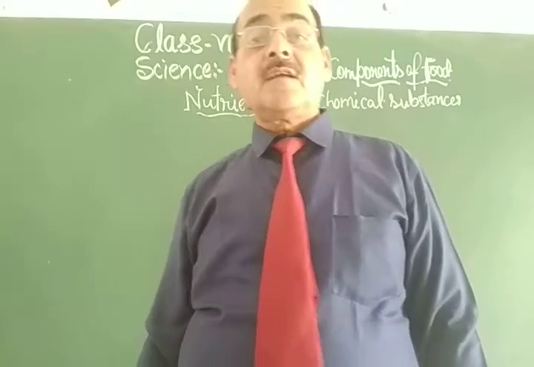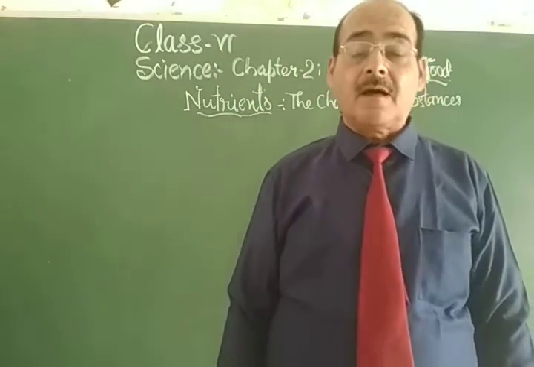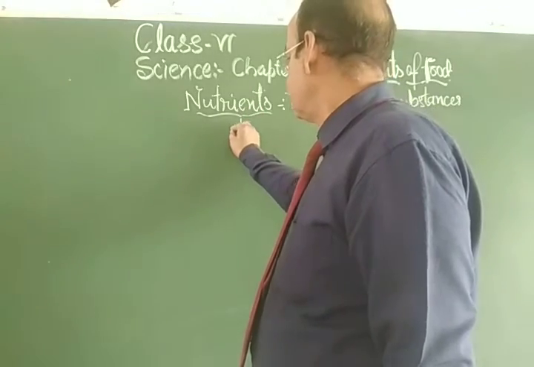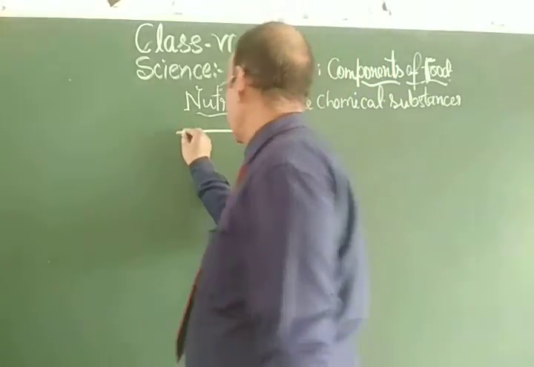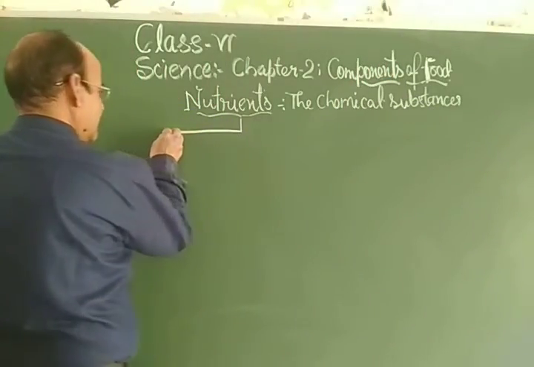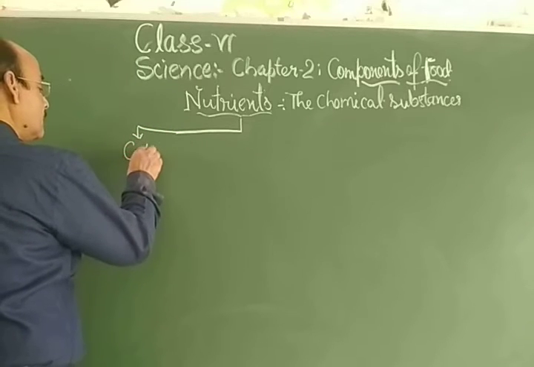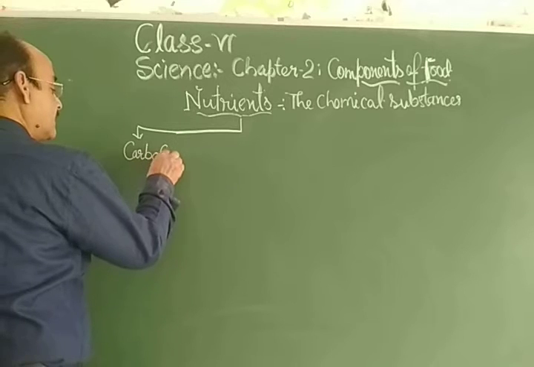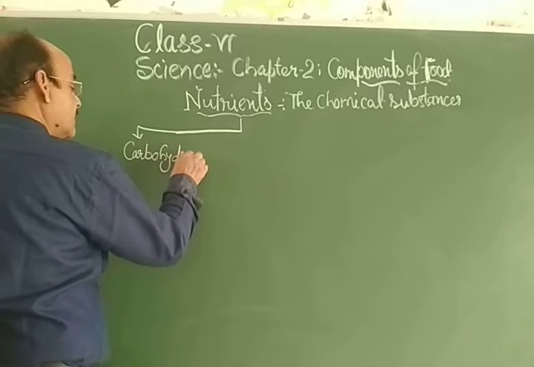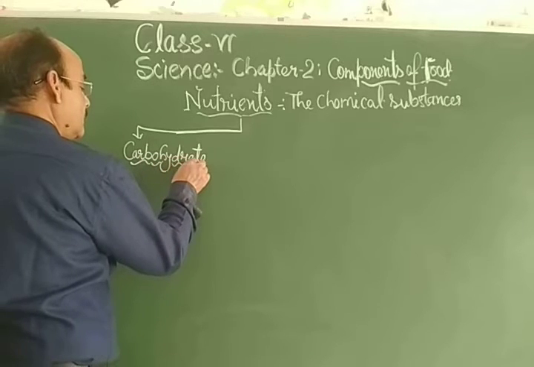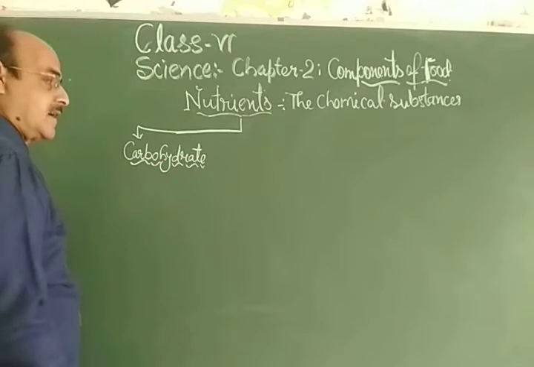Dear students, the nutrients are of so many types. Number one is carbohydrate.